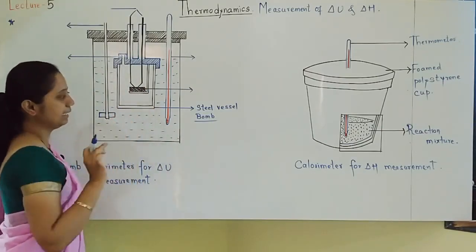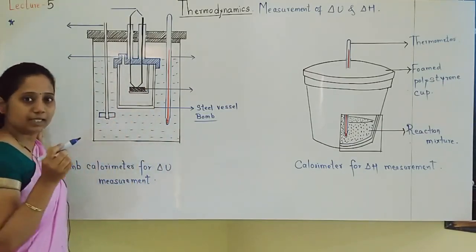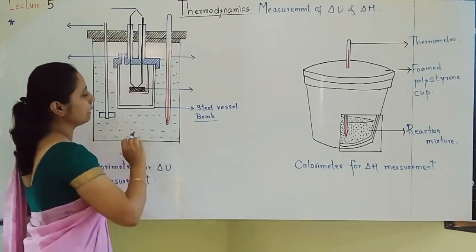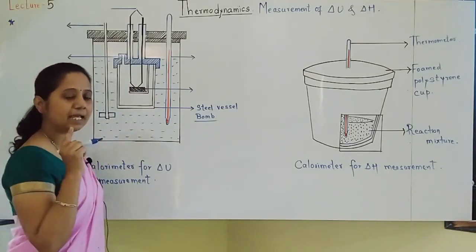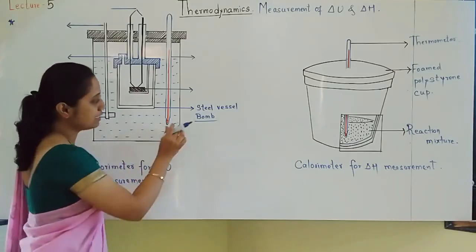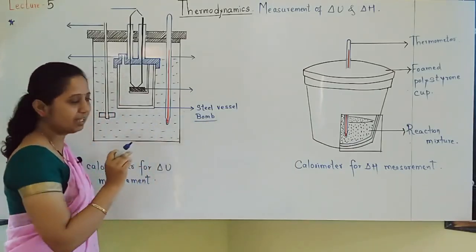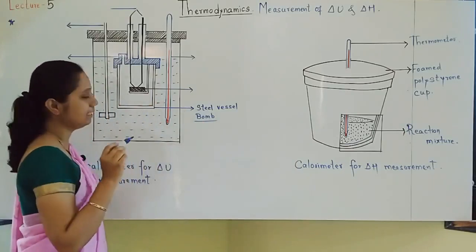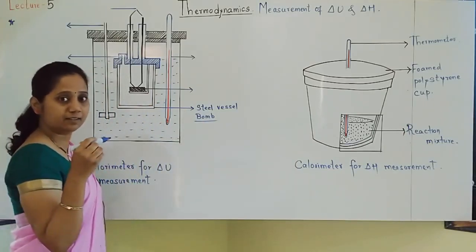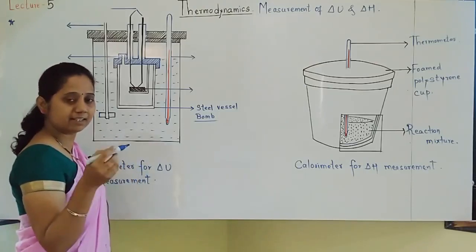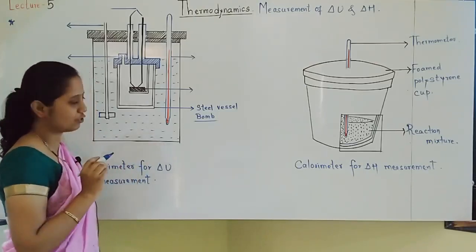Why is it very thick? Because burning will take place inside, and at that time pressure will be created. To withstand high pressure, the walls are very thick, to withstand the very high pressure that increases during combustion of the reaction.